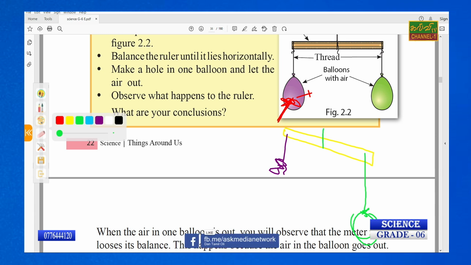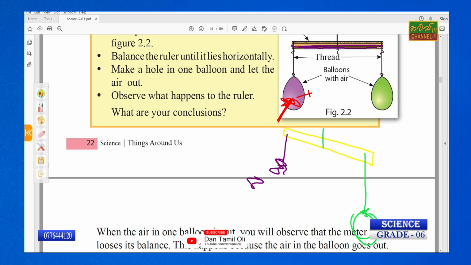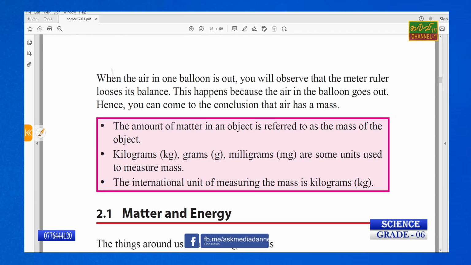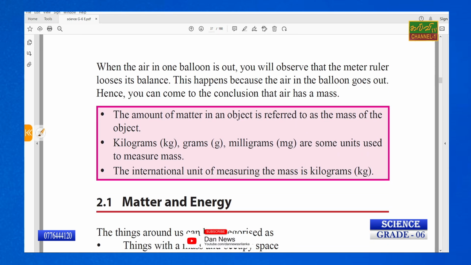Initially the same balance is there, the meter ruler is in a horizontal line, and the two balloons are balanced. After damaging the purple color balloon, it has changed. Okay, when the air in the balloon is out, you will observe the meter ruler loses its balance. This happens because the air in the balloon goes out. Hence you can come to the conclusion that air has mass.